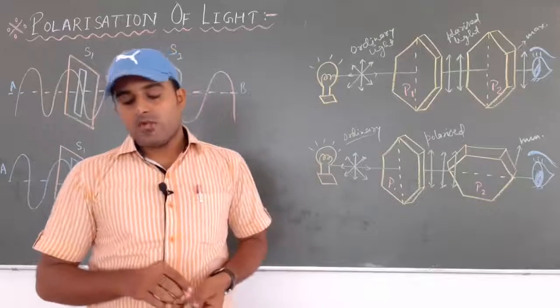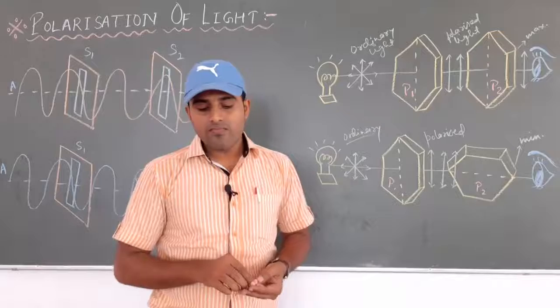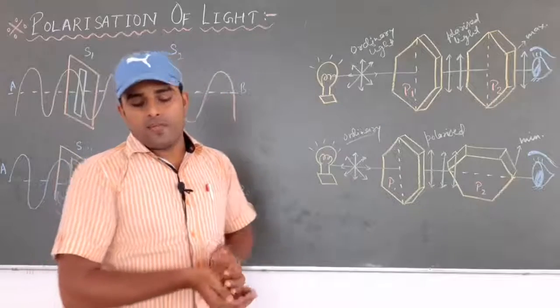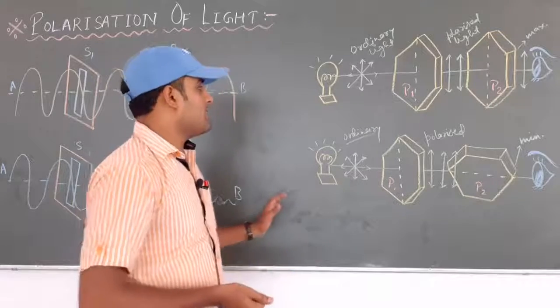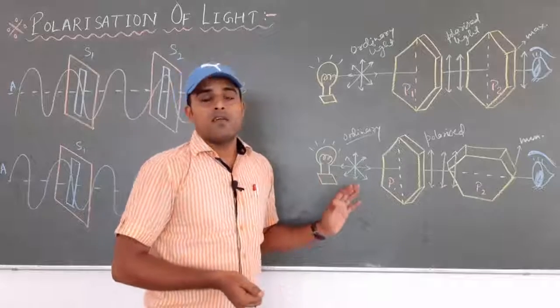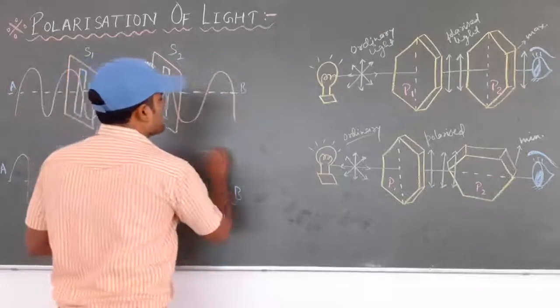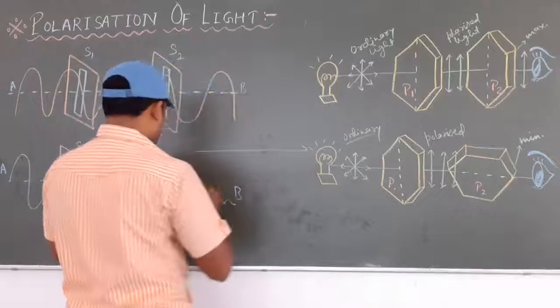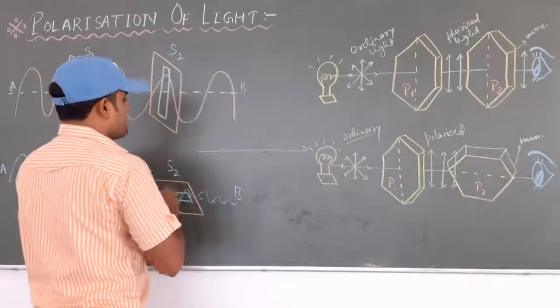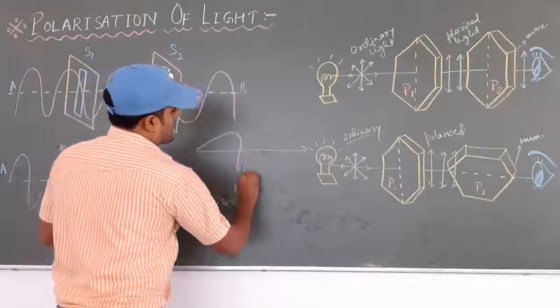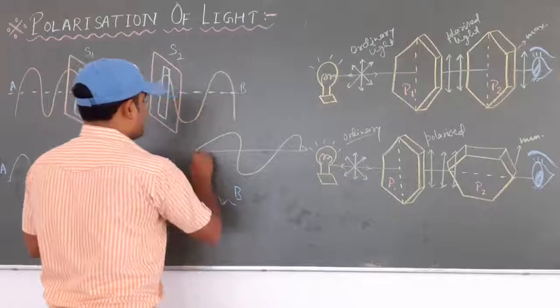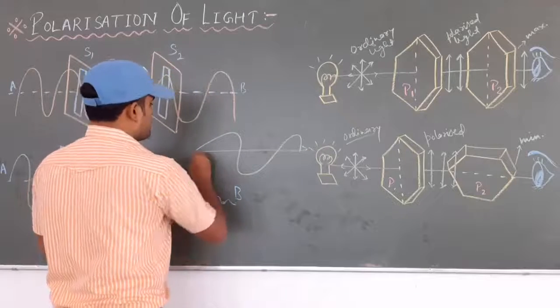It means you can say that in the polarization of light, when the light rays are traveling in the form of electromagnetic wave like this, you have seen, I think this is the direction of propagation of light, and the light rays are traveling in the form of electromagnetic wave. You all are familiar with this.